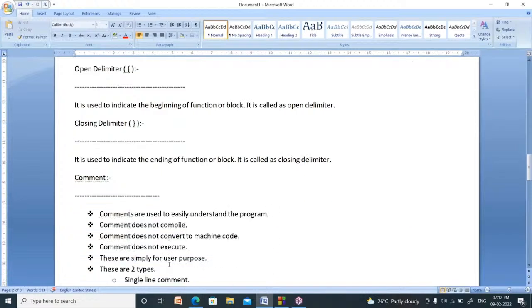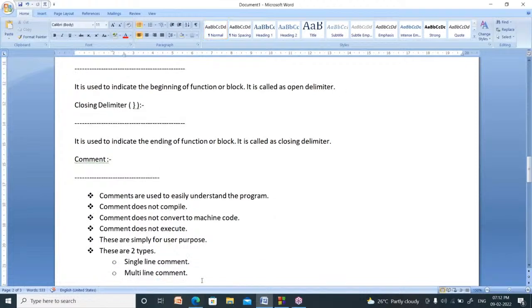Next, what is comment? Comment is nothing but a sentence written in the program which increases the understandability. Comments are used to easily understand the program. Comments don't compile, don't convert to machine language, and don't execute.